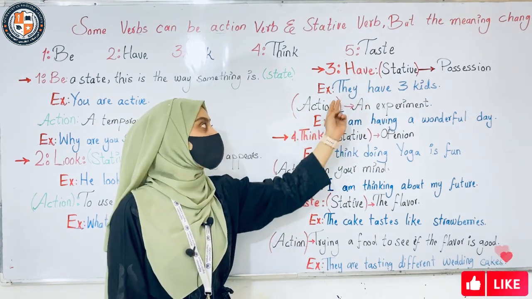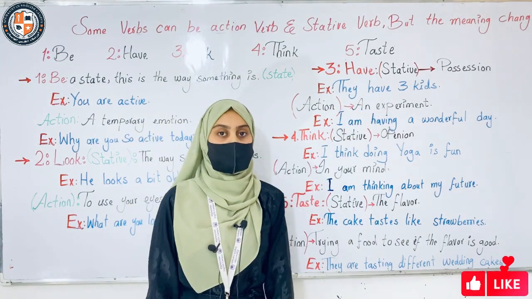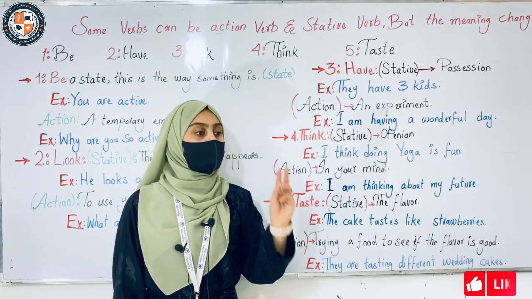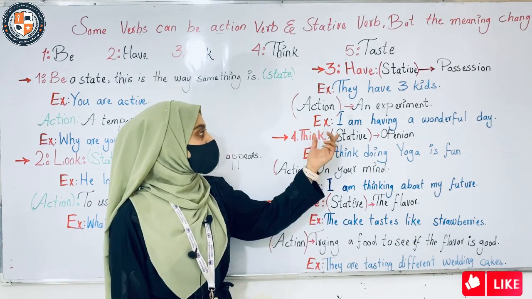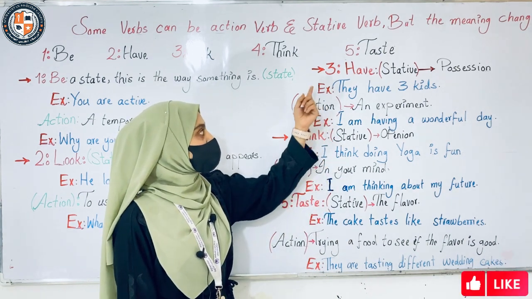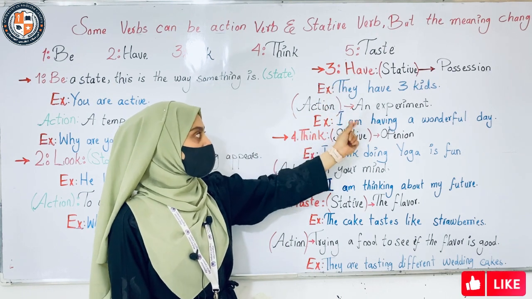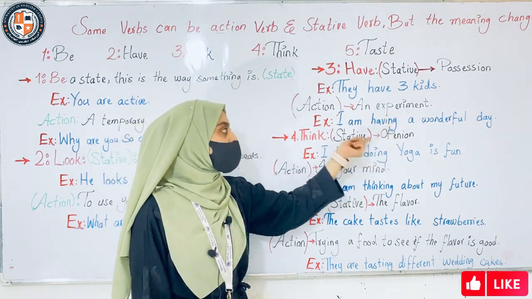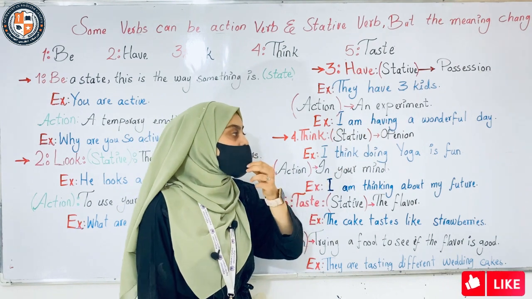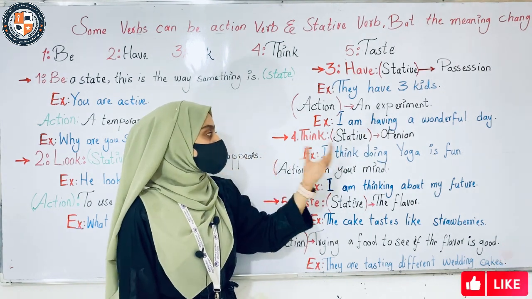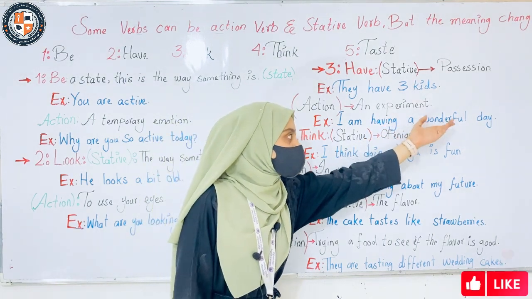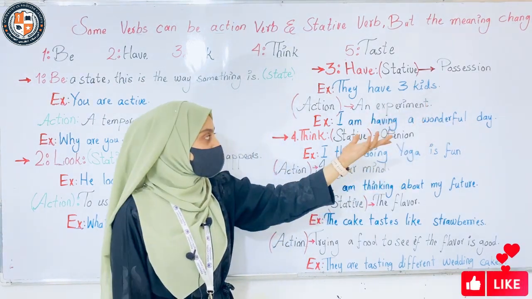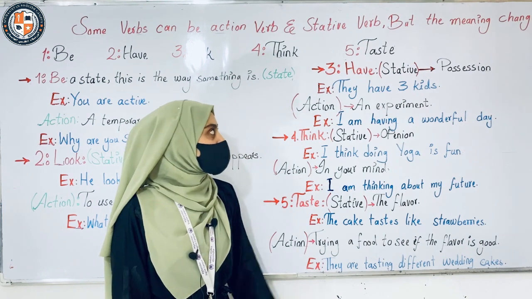For example, they have 3 cats, which means that those 3 cats belong to them. Next one, when have shows action and experience. For example, I am having a wonderful day, which means I have a day, and the adjective is wonderful. I have a day. Which type of day? A wonderful day.